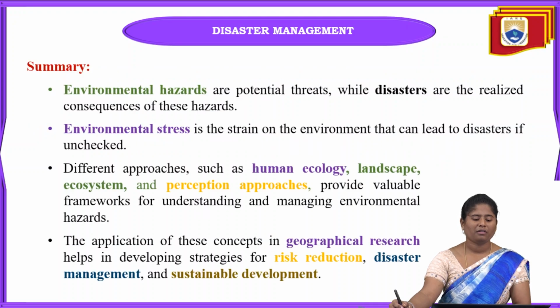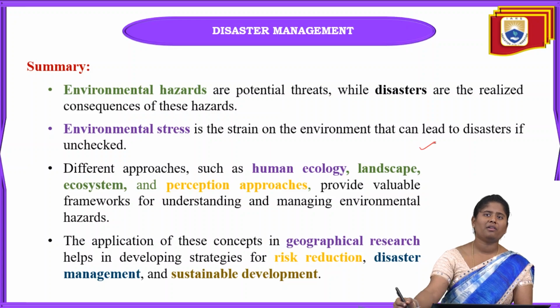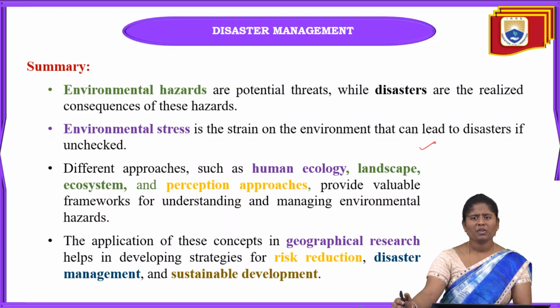Okay, and this is the overall summary. Here, environmental hazards are potential threats, and disasters can occur because of the consequences of hazards. The next one is environmental stress, which is the strain on the environment that will lead towards the cause of a disaster. If unchecked, that will cause great damage towards the environmental conditions.